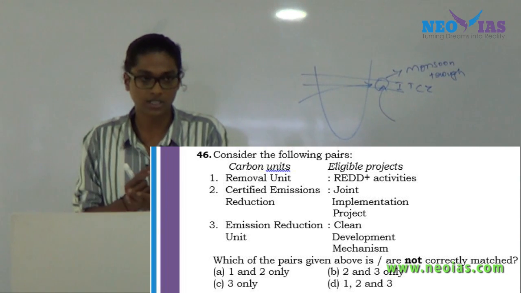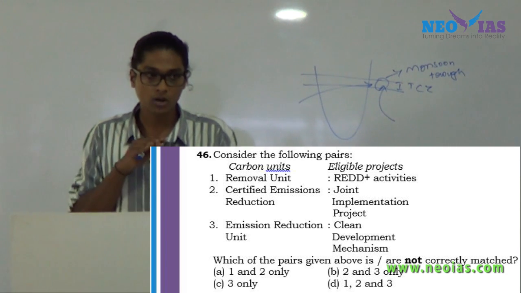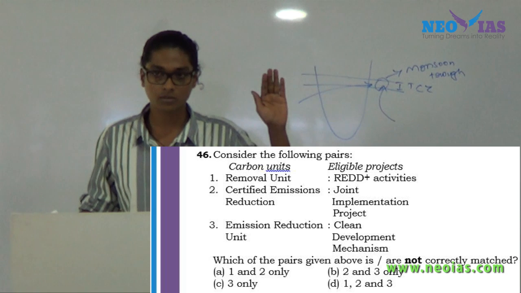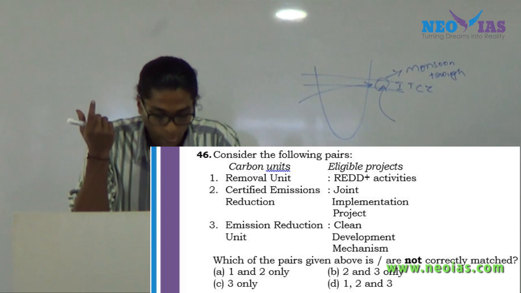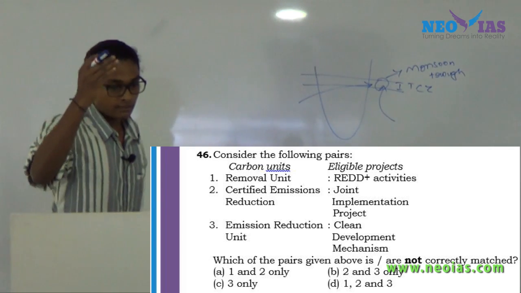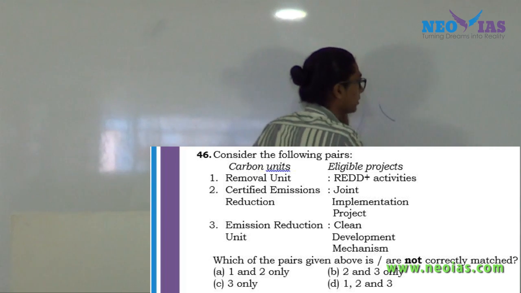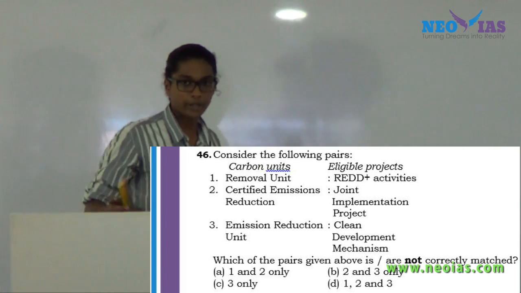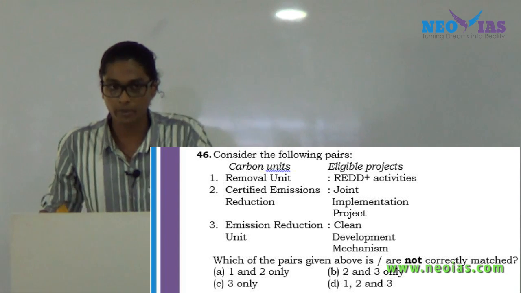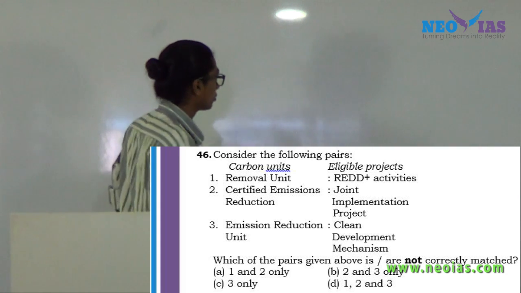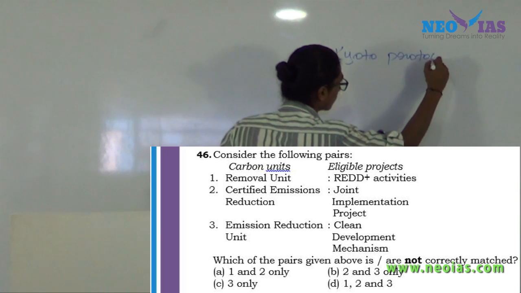Okay, what do you mean by those terms? Like in separate questions, they have already asked about these. And see, I have already given you materials discussing these particular topics, right? So if you see all the left side options, they are nothing but market-based mechanisms, or carbon units that can be earned through market-based mechanisms, which came into being at the time of the Kyoto Protocol. So all the market-based mechanisms came into being during the Kyoto Protocol.